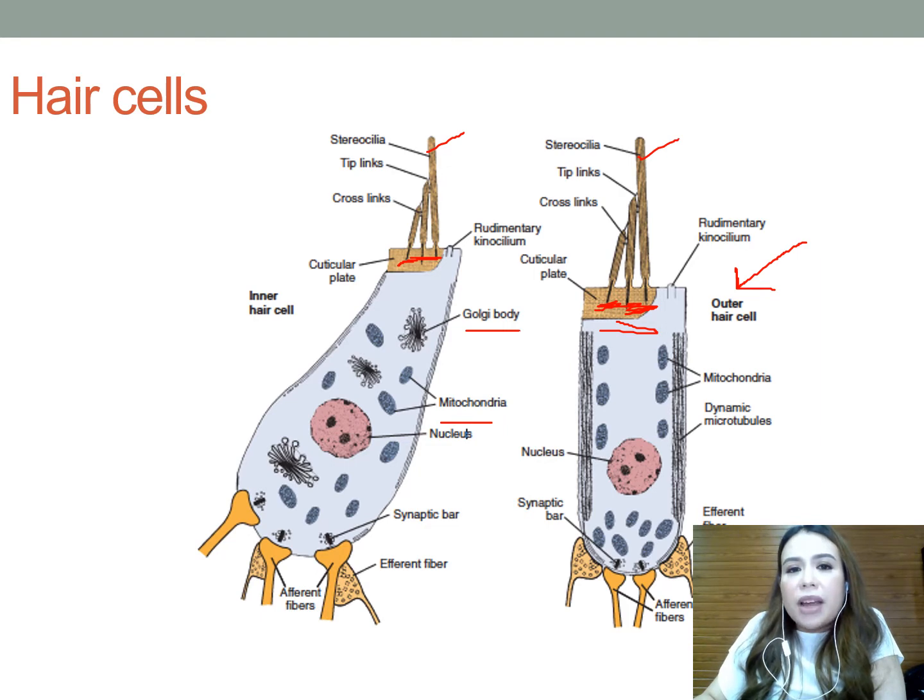So the type 2 fibers constitute the remaining 5%, and they are smaller and may be myelinated or unmyelinated. Type 2 fibers synapse directly on the outer hair cells, and a single fiber diverges to form branches that synapse with multiple other outer hair cells.